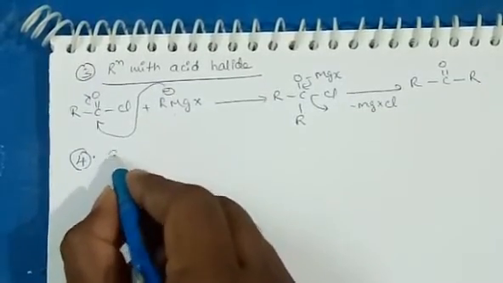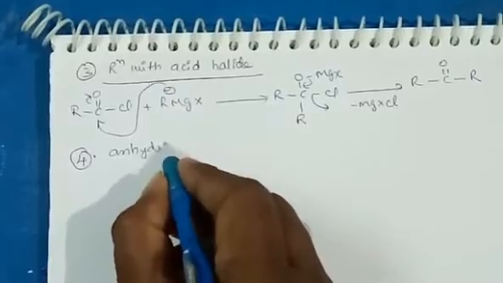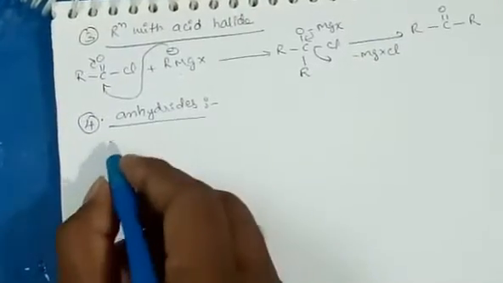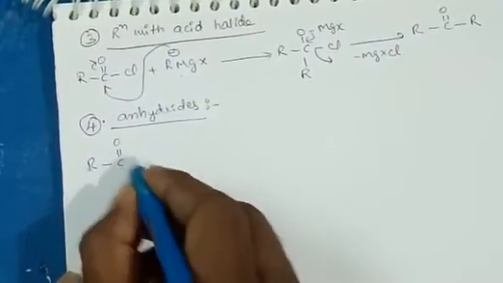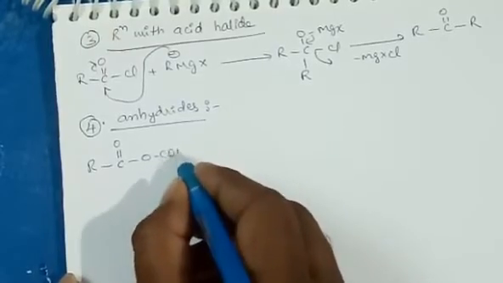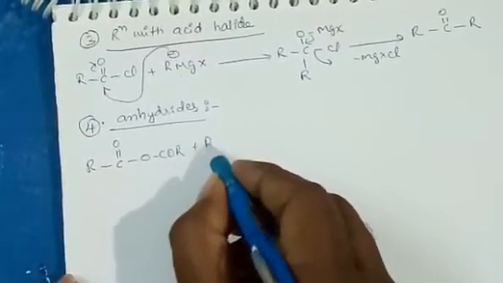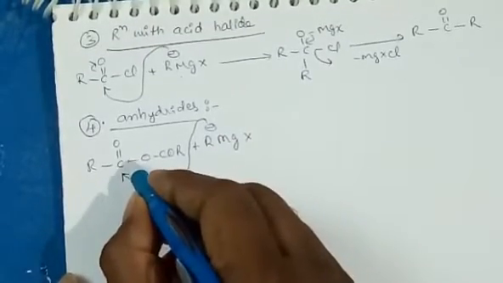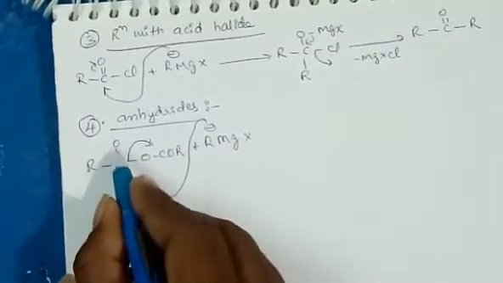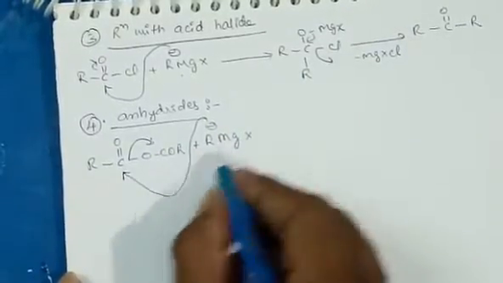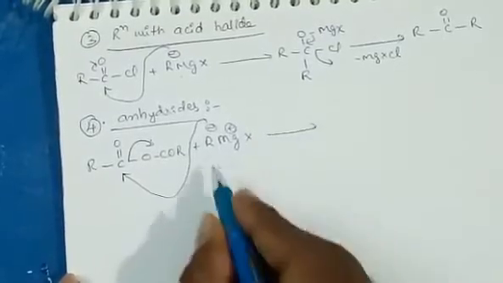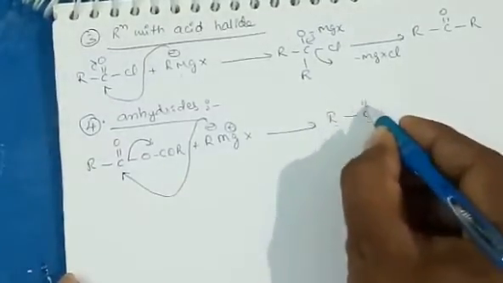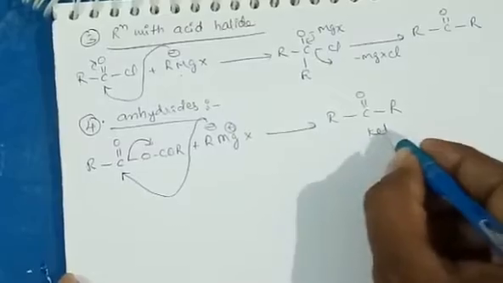And reaction with anhydrides. Anhydrides are formed by loss of water from carboxylic acids. Anhydrides can be represented like this. Whenever it reacts with Grignard reagent, the reaction usually takes place like this, but for our convenience I write it in a direct step. R comes and attacks here, RCOO leaves, and a ketone is formed again.